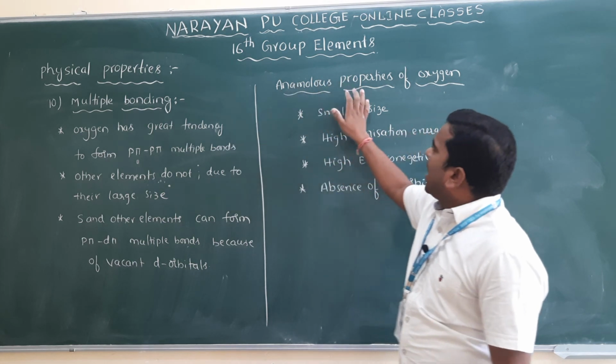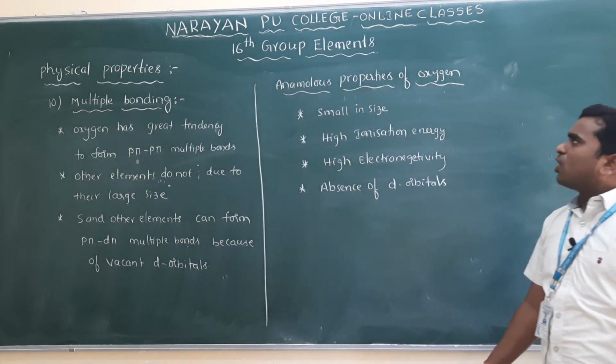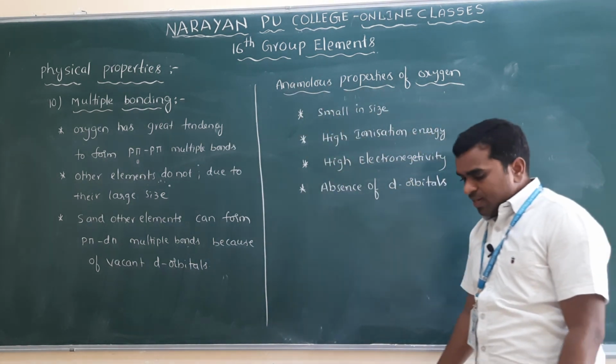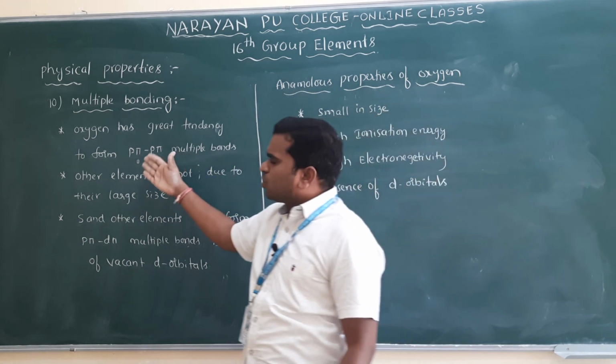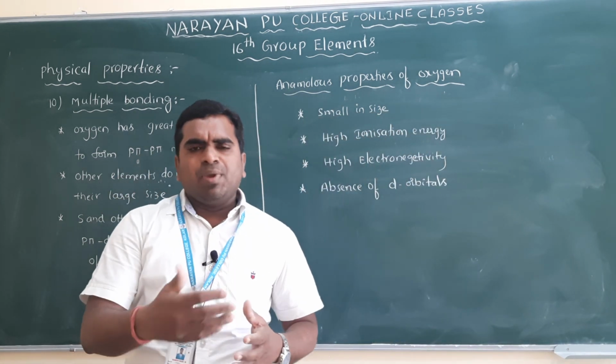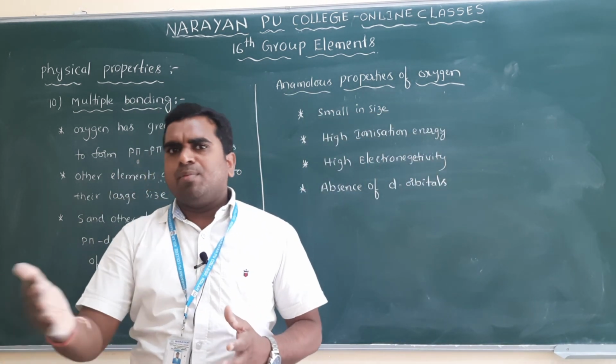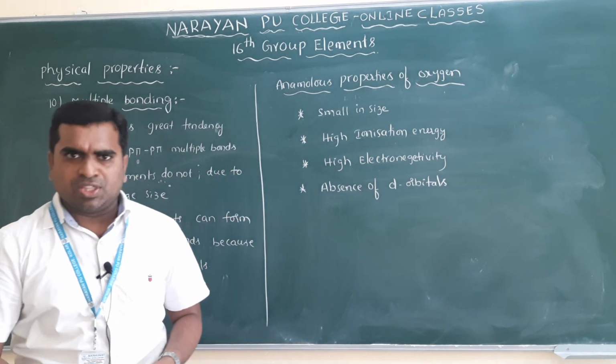And here another very important question is the anomalous properties of oxygen. Oxygen shows some different behavior from the other elements of the same 16th group.